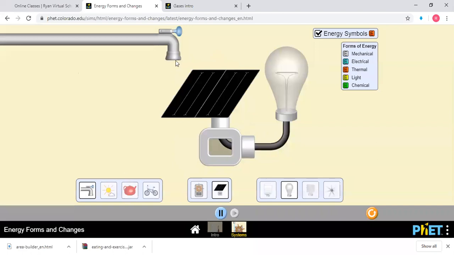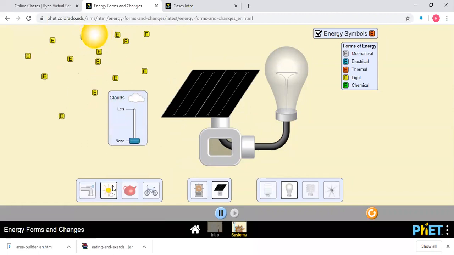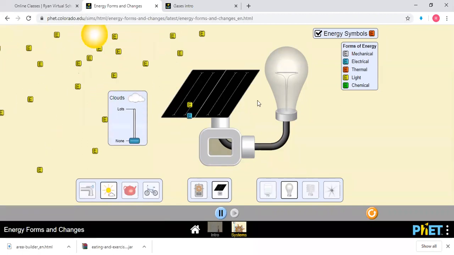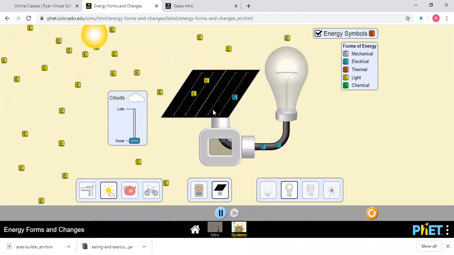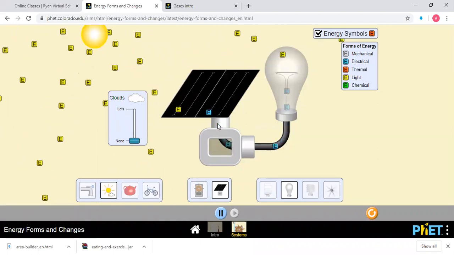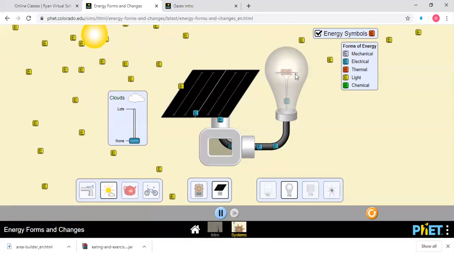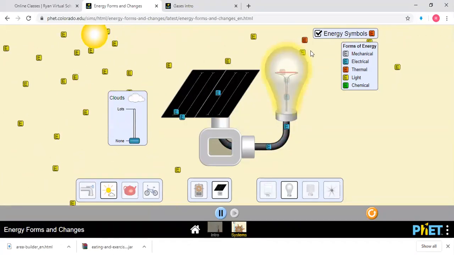No, we don't need water here. If we turn on water also, nothing will happen. We need sunlight. So we will change the water to sunlight. Now sunlight is coming, it is falling on the solar panel. Sunlight is a light energy, so it's like yellow color. Now the panel is getting electrical energy and it is going to the bulb. Now you see, bulb is on.